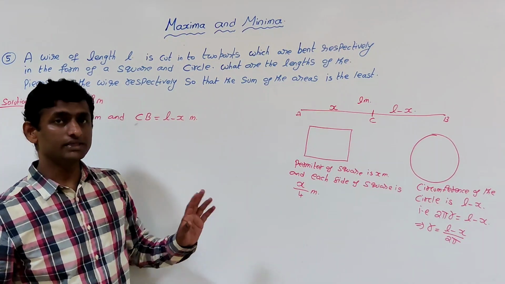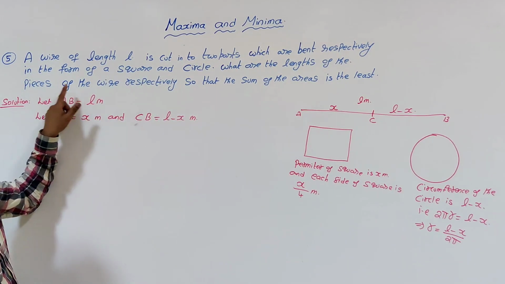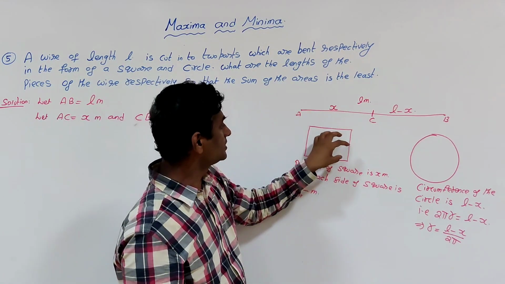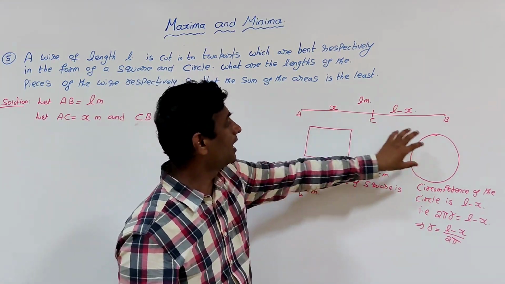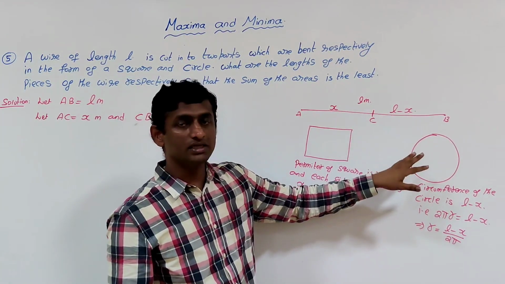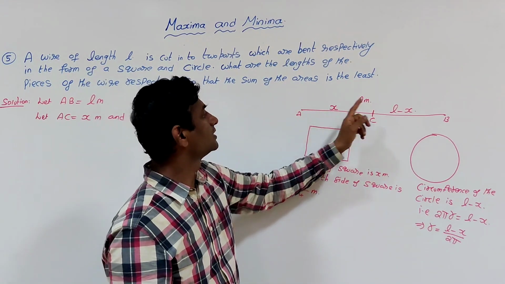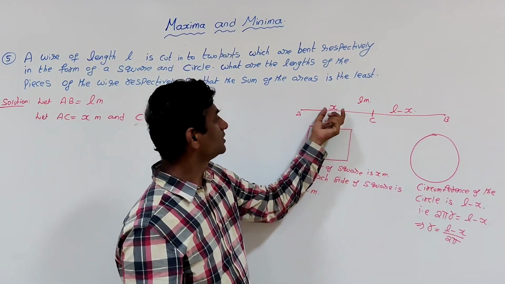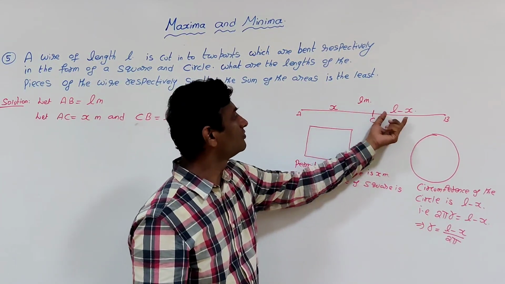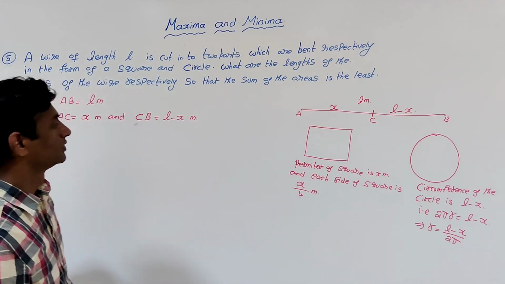Now the question is, what are the lengths of the pieces of the wire respectively, so that the sum of the areas is the least, means the sum of the square and the circle is given as least. If it is least, then what is the value of x, what is the length of the square side, and what will be the length for the circle. So that is the picture.